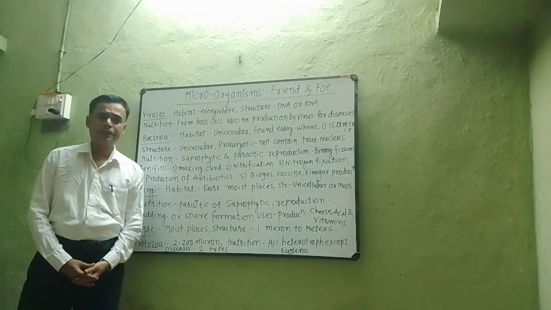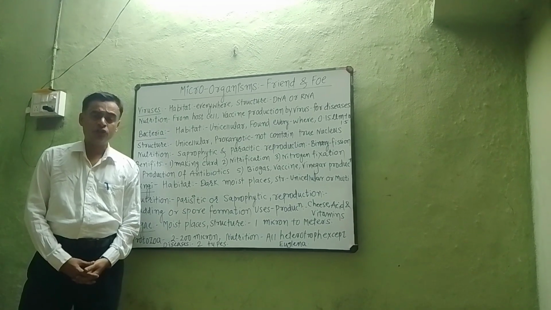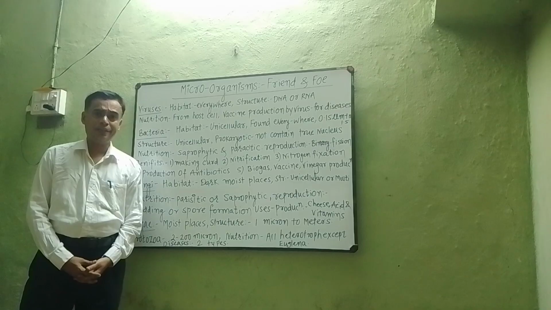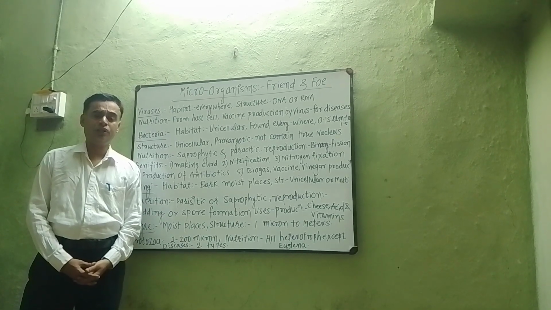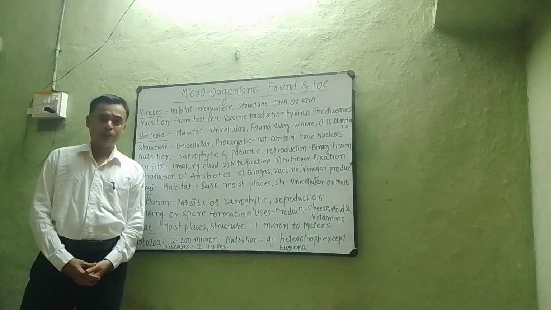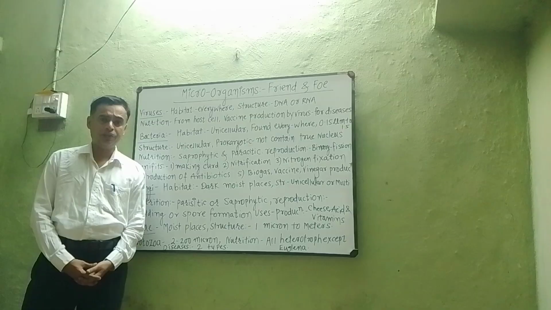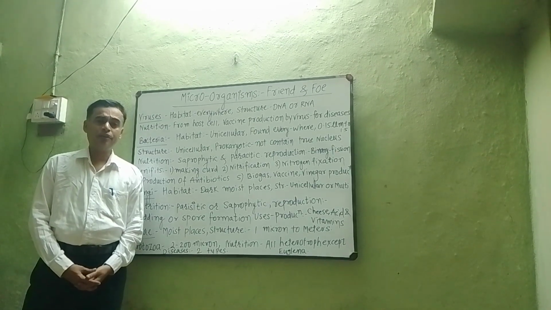Now, what are microorganisms? Microorganisms are those organisms which are not observed by the naked eye. They are observed under an electron microscope, or with the help of a magnifying glass. They are called microorganisms. Example: Rhizobium, Azotobacter, Clostridium. Now, what is microbiology?